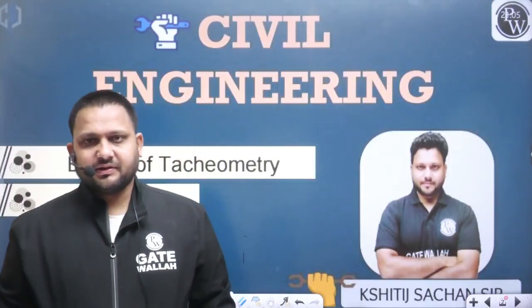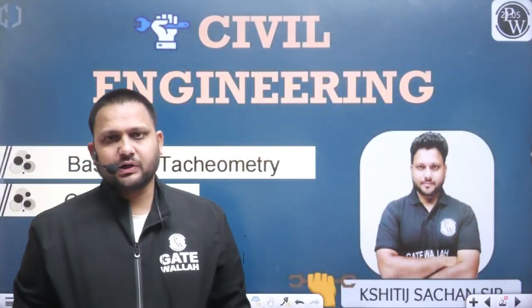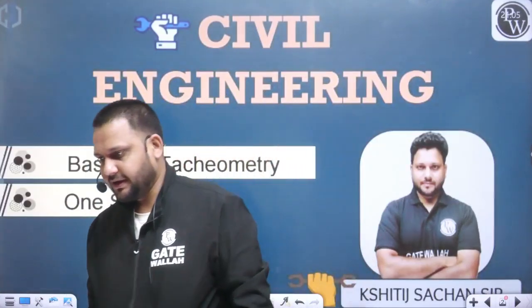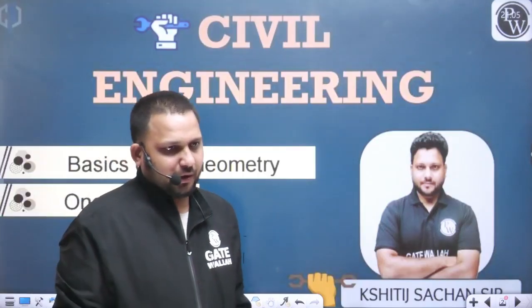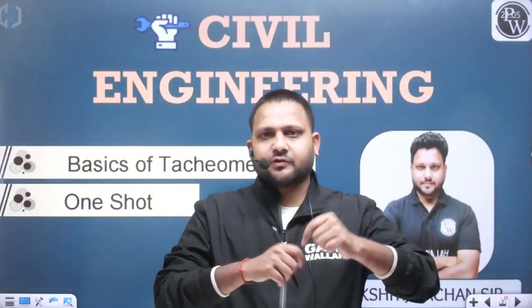Near the eyepiece, there was a diaphragm where two crosshairs were provided. Whenever we take any reading or measurement, we always take the reading corresponding to the intersection of those crosshairs and the staff.